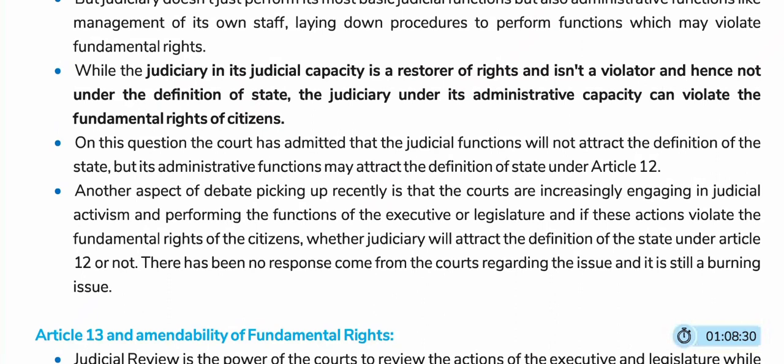The judiciary under its administrative capacity can violate the administrative rights of citizens. On this question, the court has admitted that the judicial function will not attract the definition of the state, but its administrative function may attract the definition of state under Article 12.